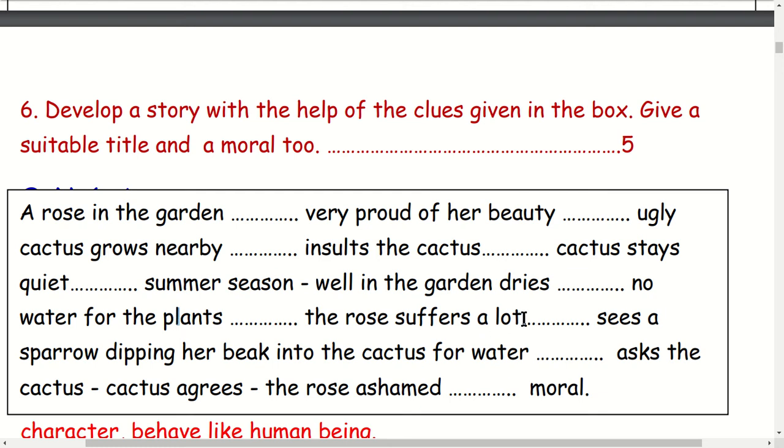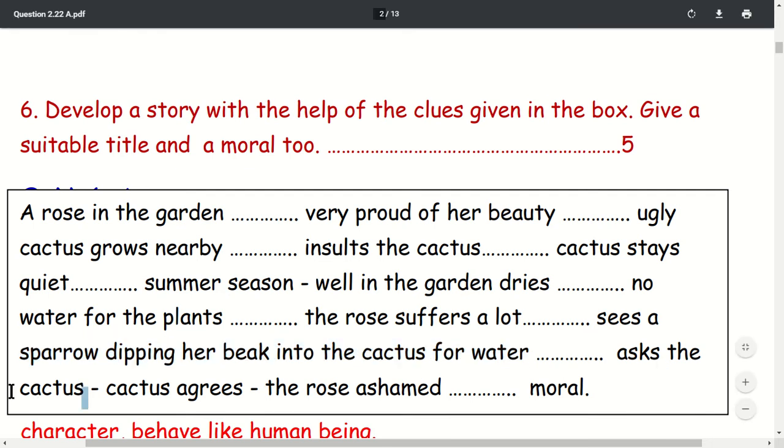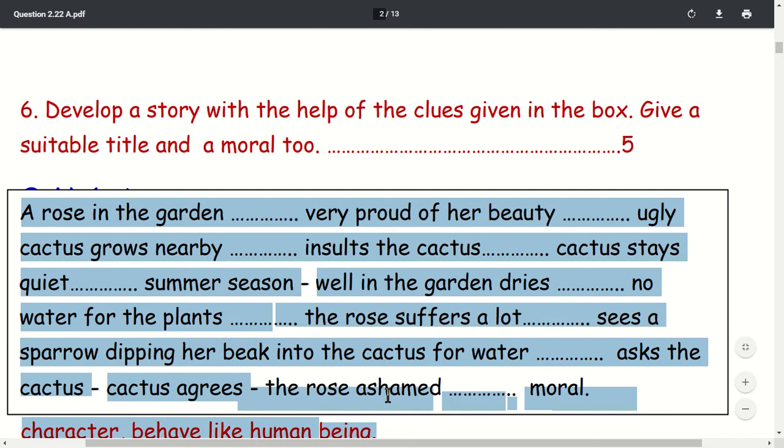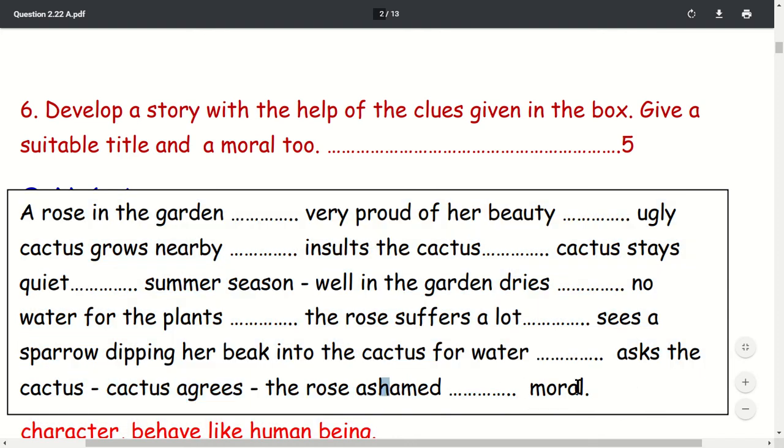The rose suffers a lot. She doesn't have any water, and because of the lack of water she suffers a lot. She sees a sparrow dipping her beak into the cactus. Beak means chucho in Nepali. The sparrow dips her beak into the cactus for water. The rose asks the cactus, and the cactus agrees. Cactus agrees. The rose assents, and this is the moral here.